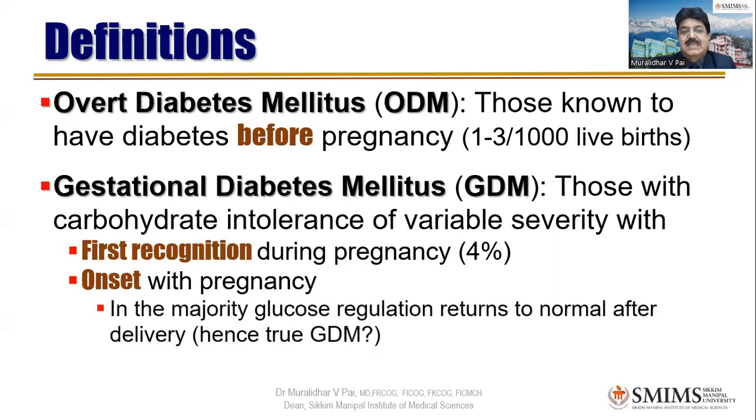And of course, the one which is purely due to pregnancy, in majority, glucose regulation returns to normal after the delivery, right? So that's why the second variety, the onset variety, is sometimes called true GDM. There's nothing like true GDM, but this can be considered as true GDM. But again, as we earlier said, 15% of this variety also can have actual type 2 diabetes later in life.